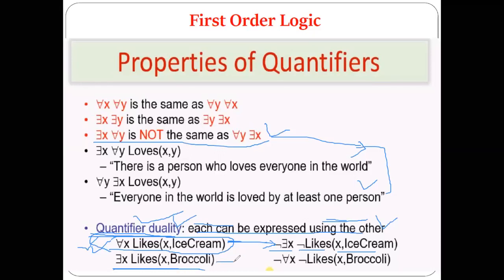Now this is being written using the existential quantifier. Is it possible to write it using the universal quantifier? Yes, it is written like this: for some x, we have written the negation of all x. Is this particular logic and this particular logic the same or not? Same. And in the next part, instead of likes x, what will come? Negation of likes. Negation of like is nothing but like. Yes or no?